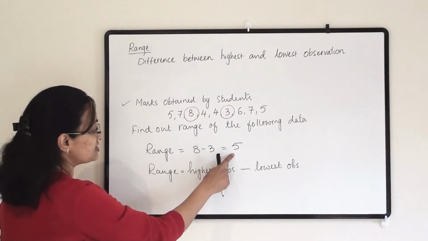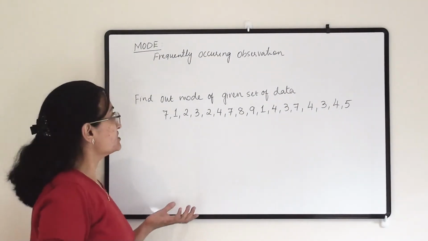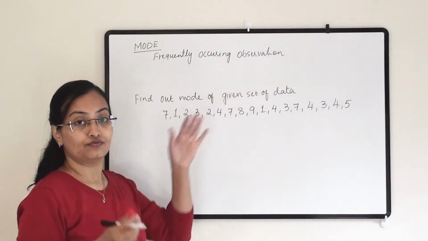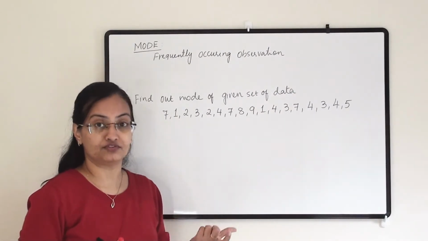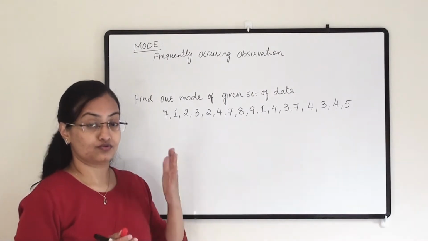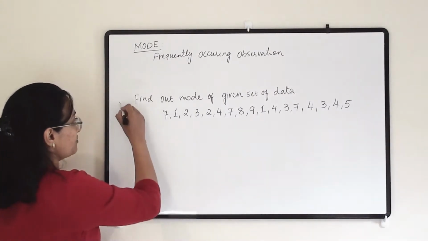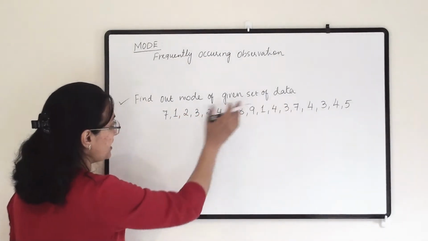So range of this data is 5. Now the next one is mode. What is mode? Frequently occurring observations. From the given set of observations, which observation comes often or most of the time appearing in the data, that number will become our mode. So let us check one example: find out the mode of the given set of data or observations.